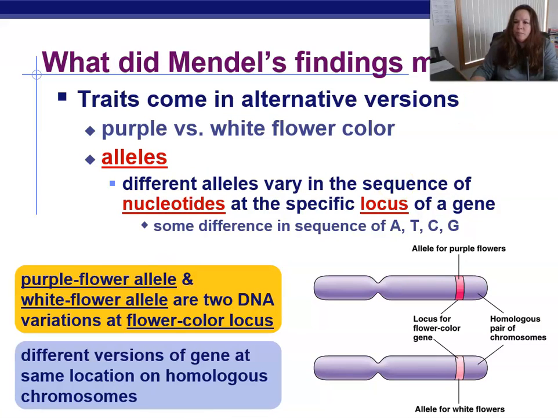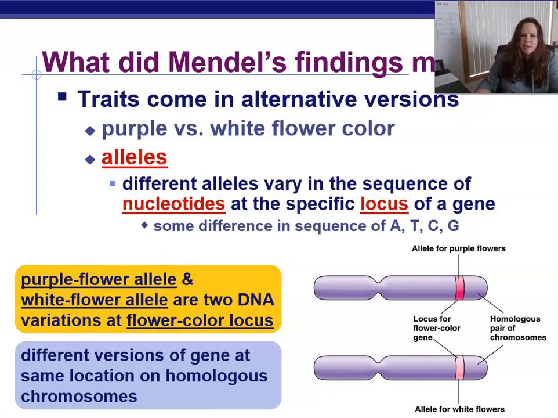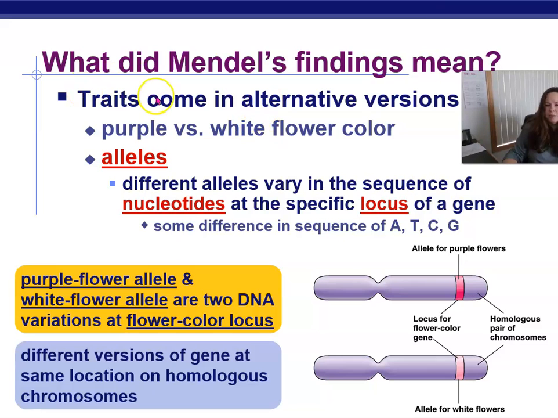And so here's what Mendel concluded from his experiments. So first of all, traits come in alternative versions. So we have purple and white for flower color. Flower color is our trait. So the different versions that flower color comes in, he called those alleles, and we still use that word today. Alleles are different versions of a trait. And we can also say today alleles are different versions of a gene, because today we know what genes are.